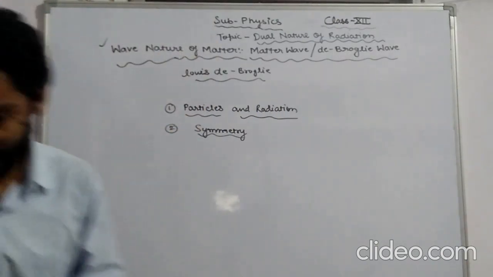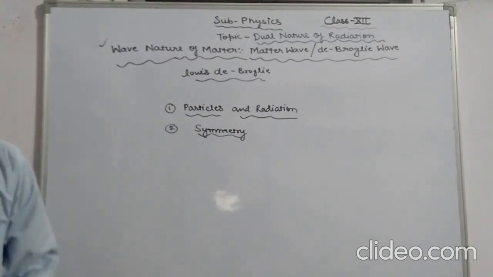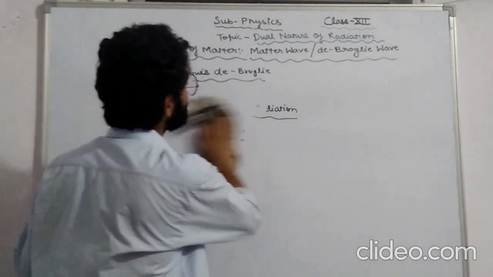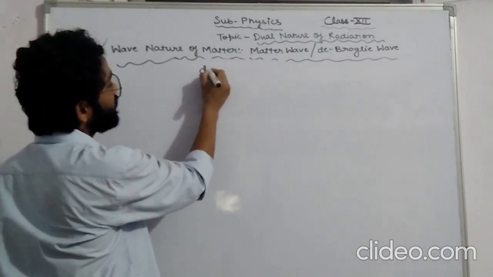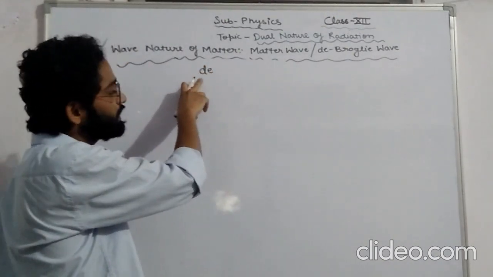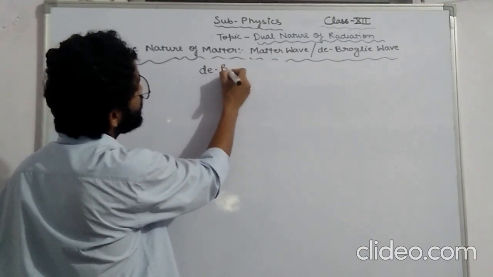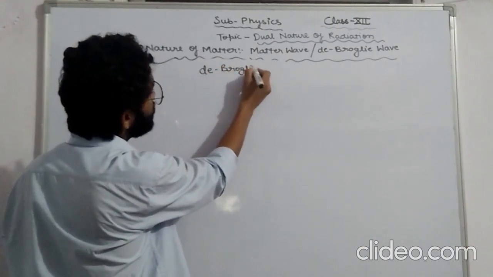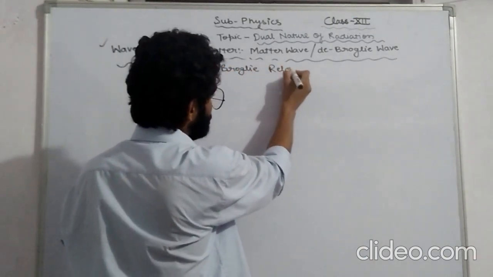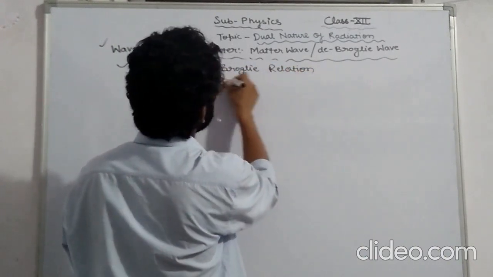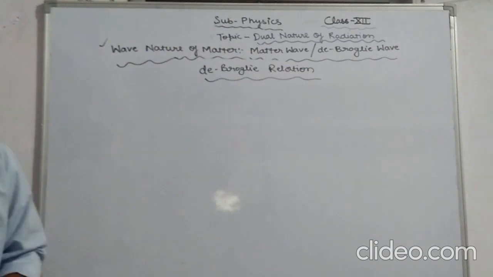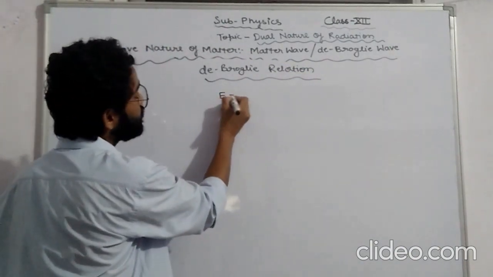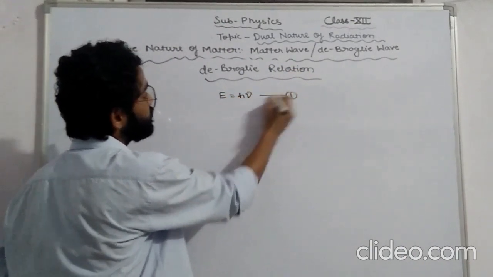Now moving to the next topic, and this one is the de Broglie relation. Whenever you are writing de Broglie, you write d with a small letter and then Broglie. How will you find out the de Broglie relation? The energy of a photon is given by E is equal to h nu. This is equation number 1.